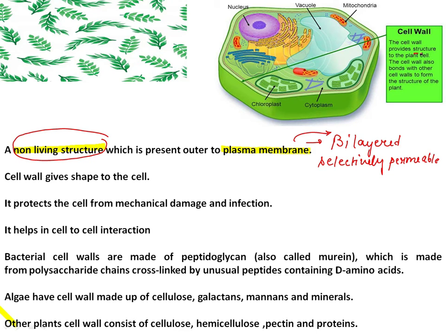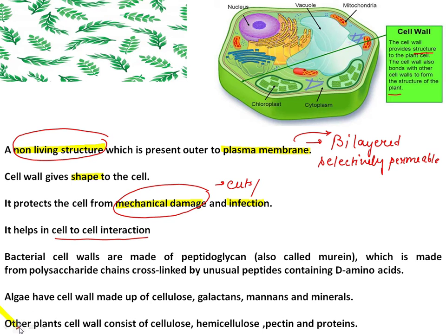Here it is written that it provides structure to the plant cell, and it also bonds with other cell walls to form the structure of the plant. Cell wall provides shape to the cell. It protects the cell from mechanical damage and infection. Infection in terms of microbial infection. Mechanical damage means physical damage in terms of cuts and injuries. It helps in cell to cell interaction.